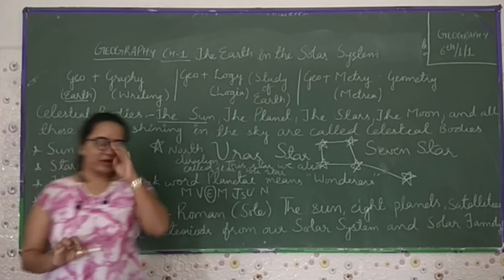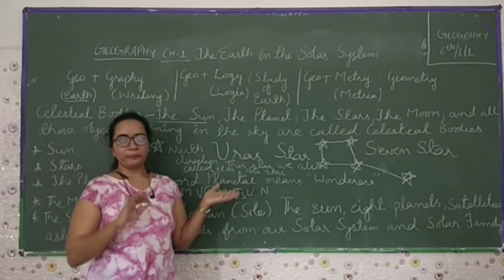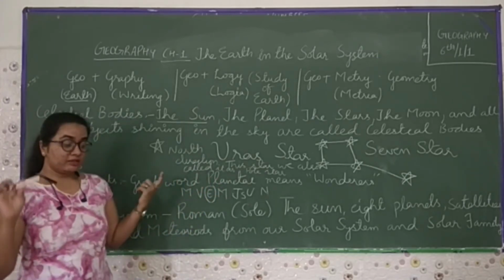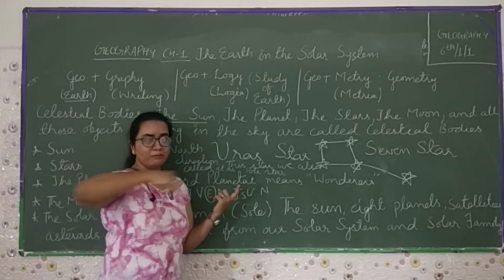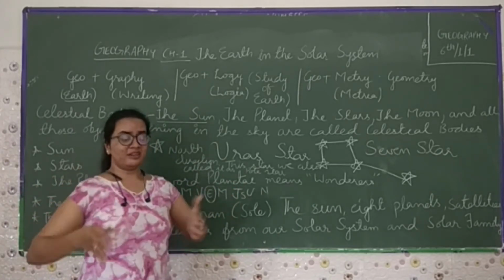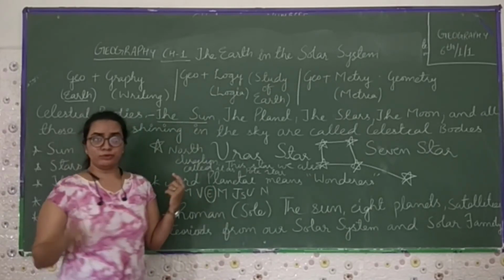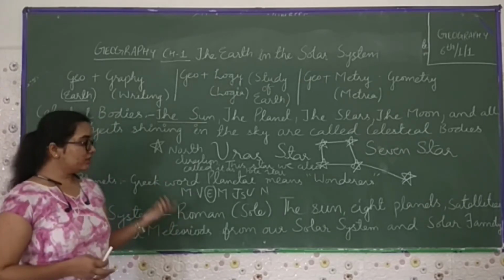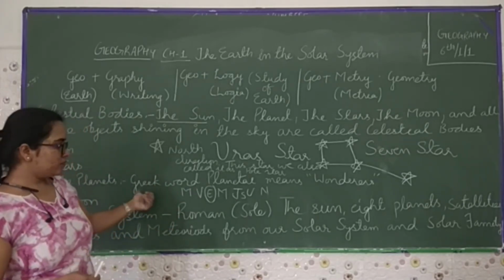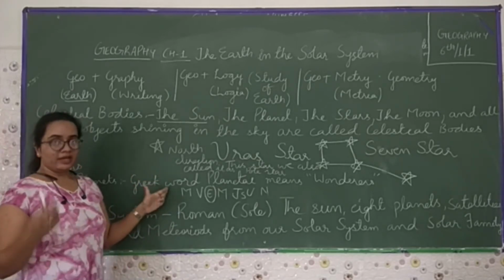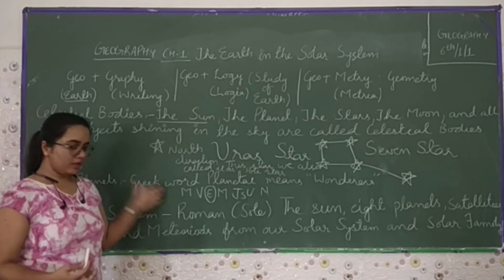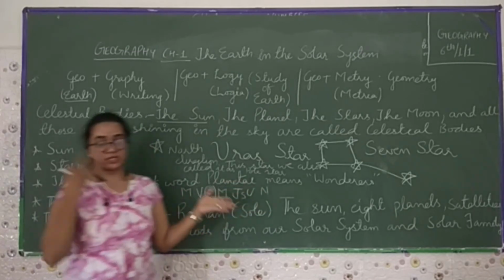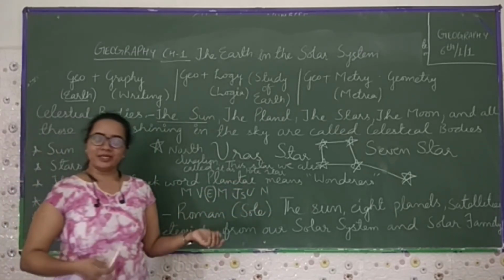Think about it: 100 years ago, scientists discovered Pluto, but they saw that Pluto didn't complete its revolution within 100 years. So they thought Pluto might take 248 years to complete its revolution around the sun. So Mercury takes 88 days, Earth takes 365 days, and Pluto takes around 248 years.